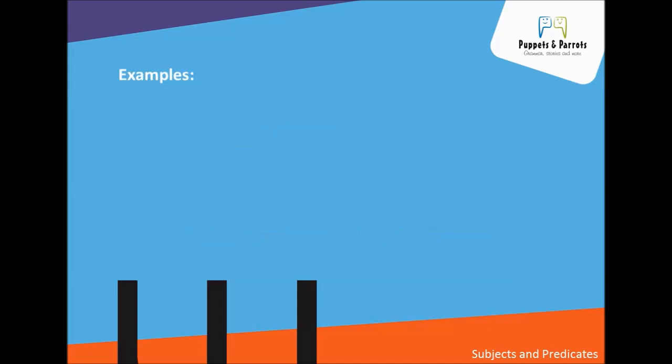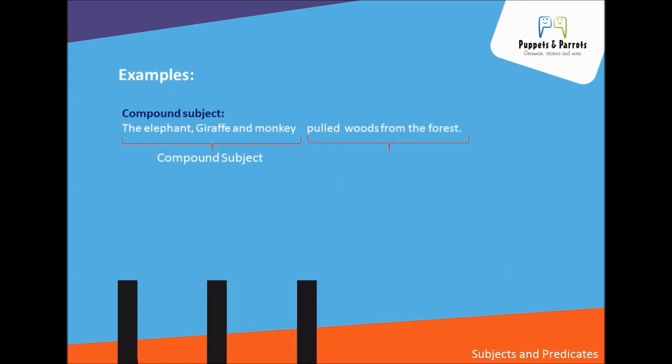Now we go for the third example, for compound subject. The elephant, giraffe and monkey pulled woods from the forest. Here we are talking about three subjects: the elephant, giraffe and monkey. All these three subjects are joined by the connecting word and. So this is called a compound subject. And pulled woods from the forest is the predicate.